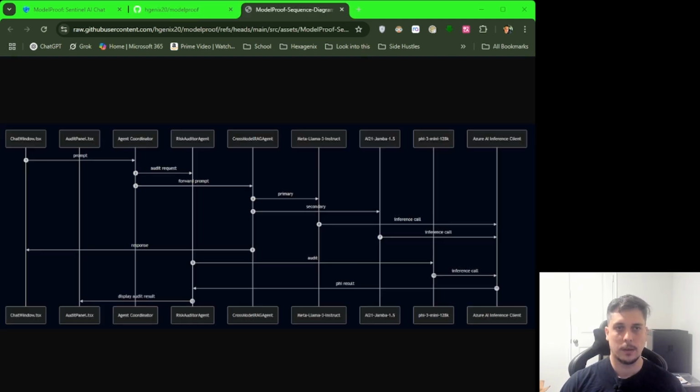The agentic framework was the backbone of this project. By encapsulating each responsibility, validation versus auditing, in its own agent, I achieved modularity where I could develop, test, and swap out agents independently without breaking the system. I achieved scalability, as adding a new audit dimension or model provider is as simple as plugging in another agent. Lastly, I achieved reliability. The coordinator handles retries and fallbacks automatically, so individual agent failures don't crash the chat.